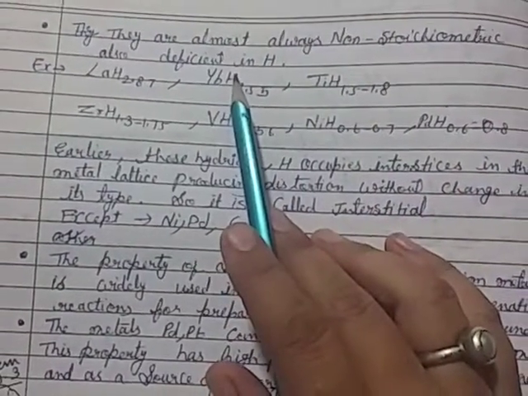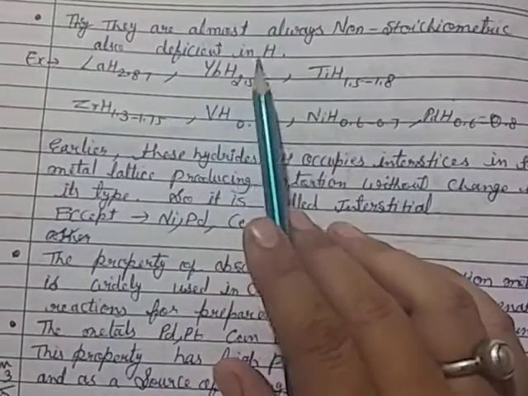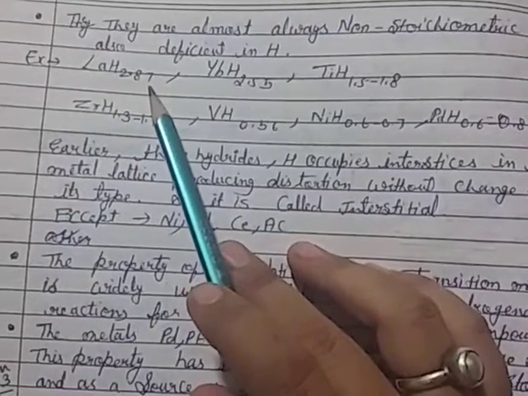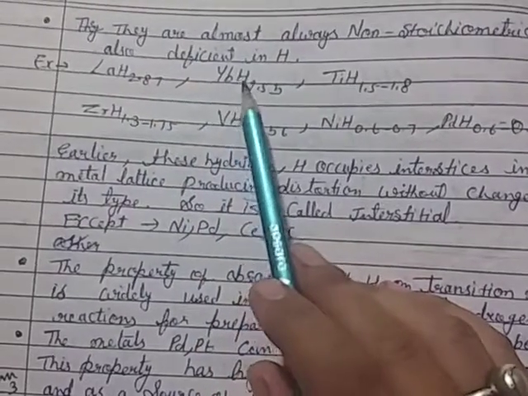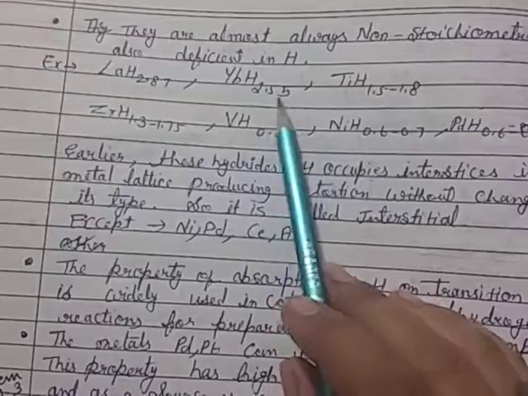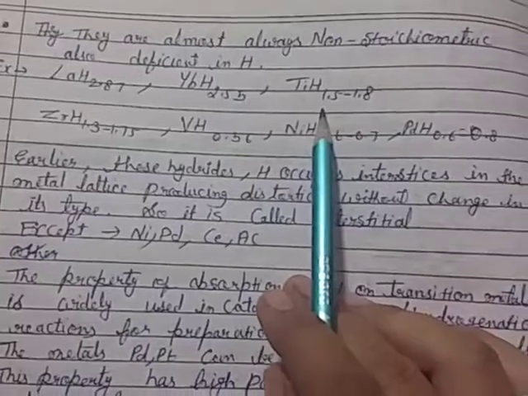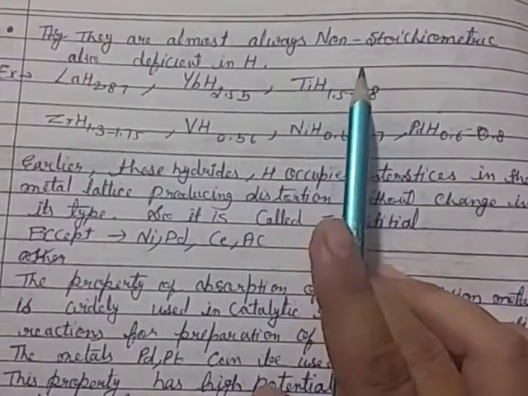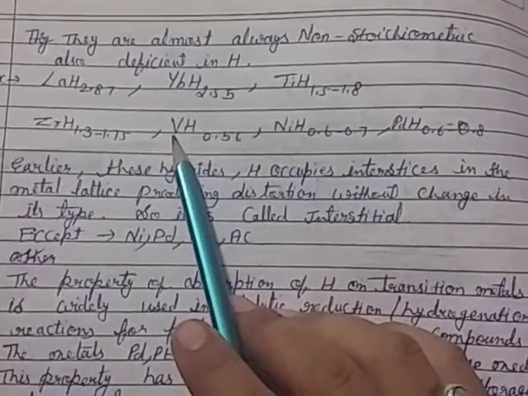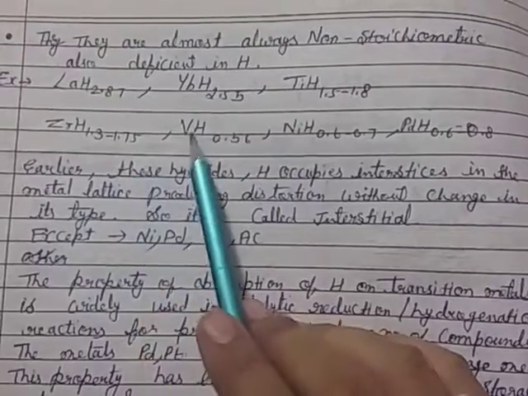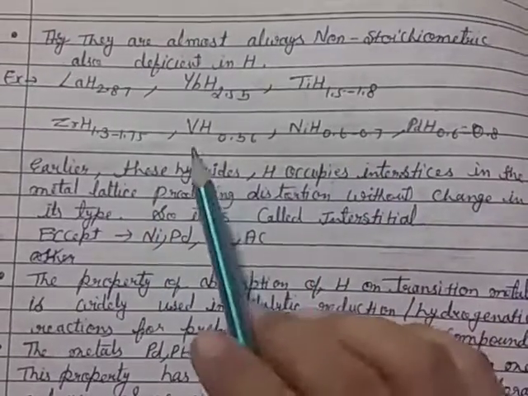Metallic or non-stoichiometric compounds are almost always non-stoichiometric, which means also deficient in hydrogen. See, LaH 2.87 means hydrogen deficiency. Ytterbium hydride, YbH, here hydrogen is 2.55. TiH, titanium hydride, 1.5 to 1.8. So it is always a non-stoichiometric ratio, and these compounds are known as non-stoichiometric compounds. Zirconium hydride, vanadium hydride, nickel hydride and palladium hydride. Any three examples you learn.